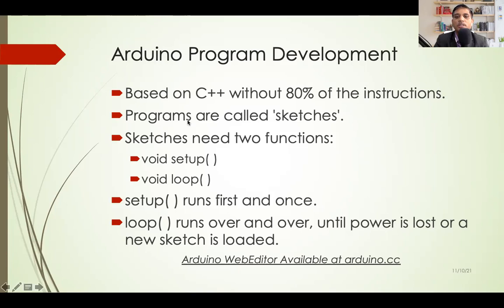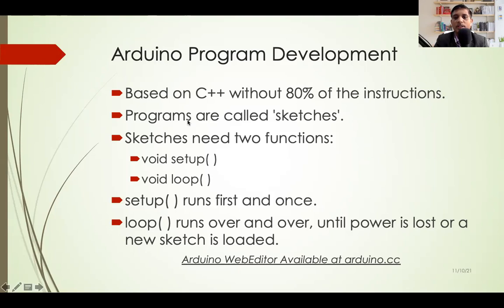Now every sketch must have two compulsory functions, and the names of those functions are the setup function and the loop function. The first function is called setup, the second is called loop. If you compare with a C, C++ or Java program, a C++ program has at least one function, and that is the main function.